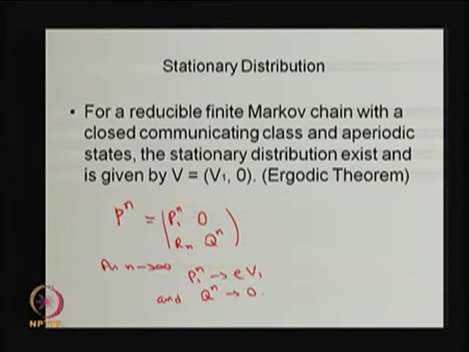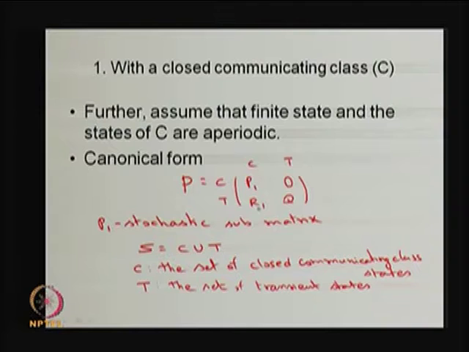Before we get the stationary distribution, we can find out the n step transition probability for the same reducible Markov chain model. So, the P power n is going to be, you have a stochastic submatrix P1, therefore that is going to be P1 power n, whereas for every n this R n is going to be a function of n. R is the submatrix which is a one step going from the transient state to the closed communicating class.